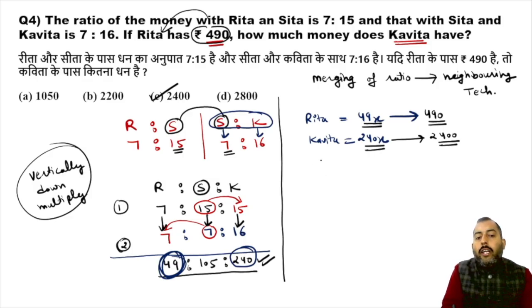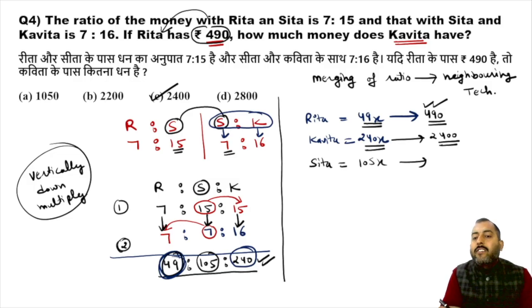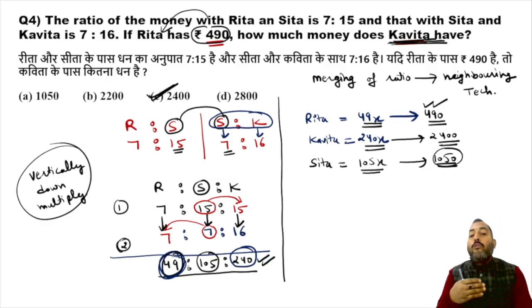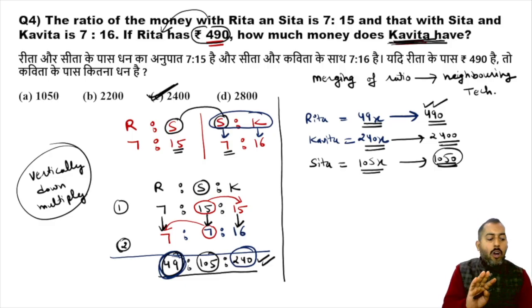And if we want to talk about the share of Sita, if Rita is getting 49x rupees, Sita will get 105x rupees. If 49x is 490, then the value of x is 10. So 105x will be equal to 1050. Hence, the share of Sita will be 1050. But we are looking for the share of Kavita. So the share of Kavita over here is 2400, and this is called merging of ratios. All right, guys, let us move on.